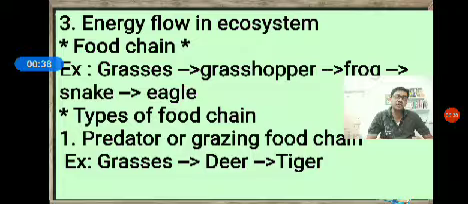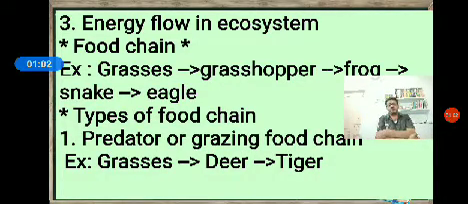In the previous class we studied one more concept called the pond ecosystem, structure and functional aspects of pond ecosystem. Then functional components of an ecosystem. There are four functional components. One is called productivity, second is decomposition, third is energy flow in an ecosystem, and fourth is called nutrient cycle.